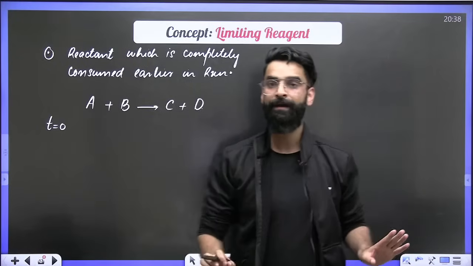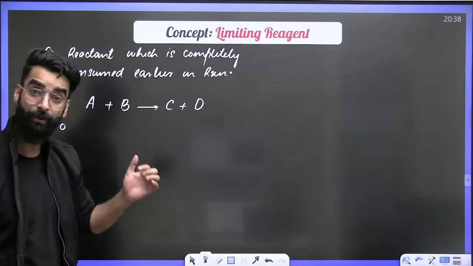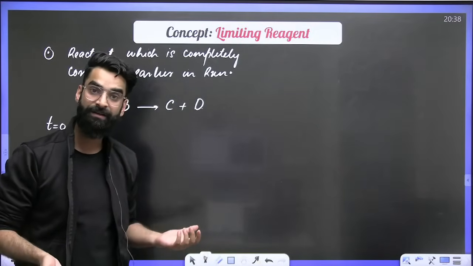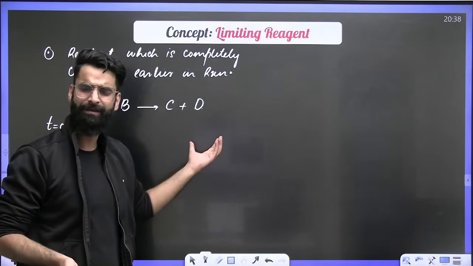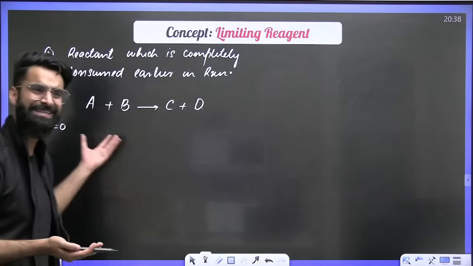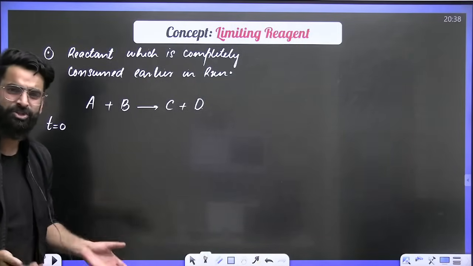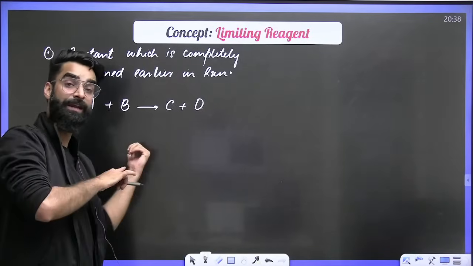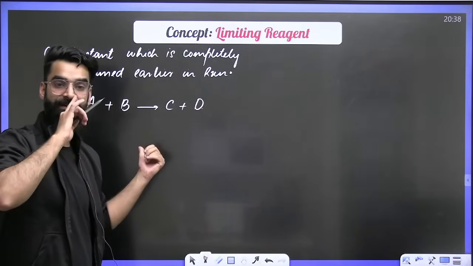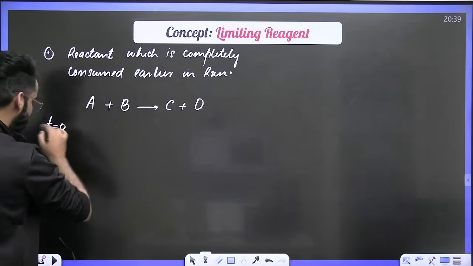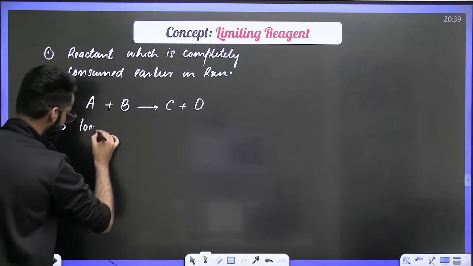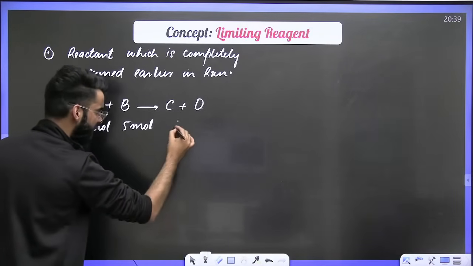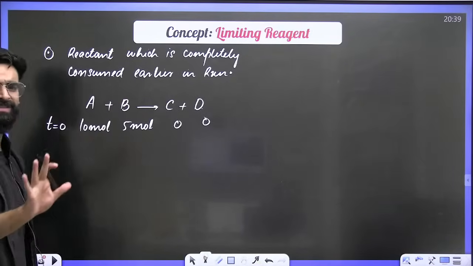The reactants have not reacted yet, so in the container you'll only find reactants. I'm assuming at time t equal to 0, there are 10 moles of A and 5 moles of B present in the container. C will be 0, D will be 0, because the reaction has not started yet.